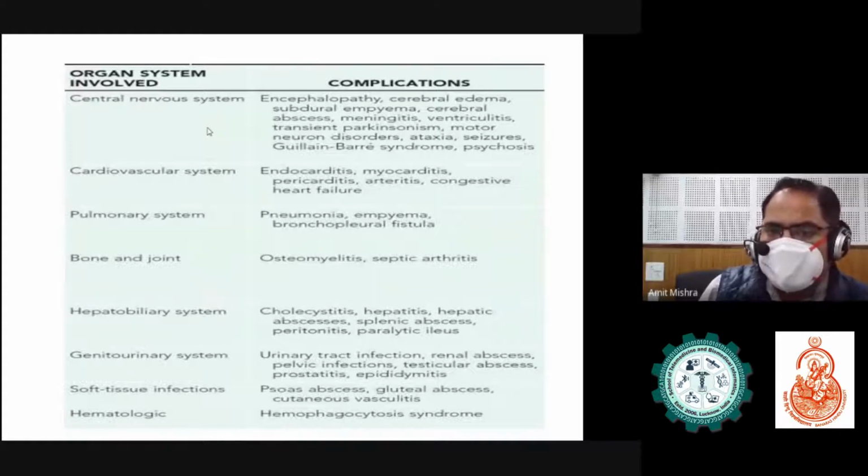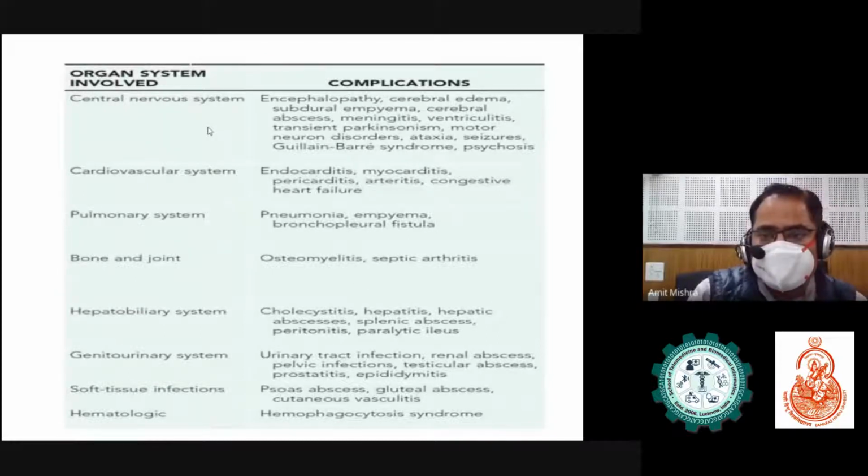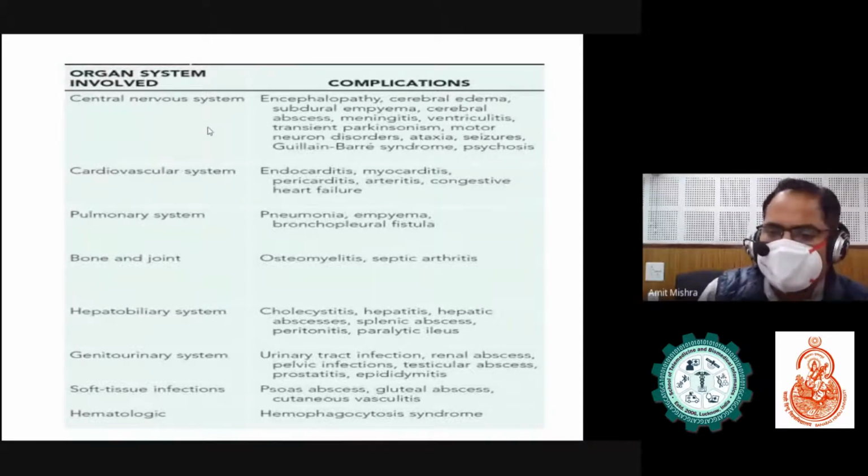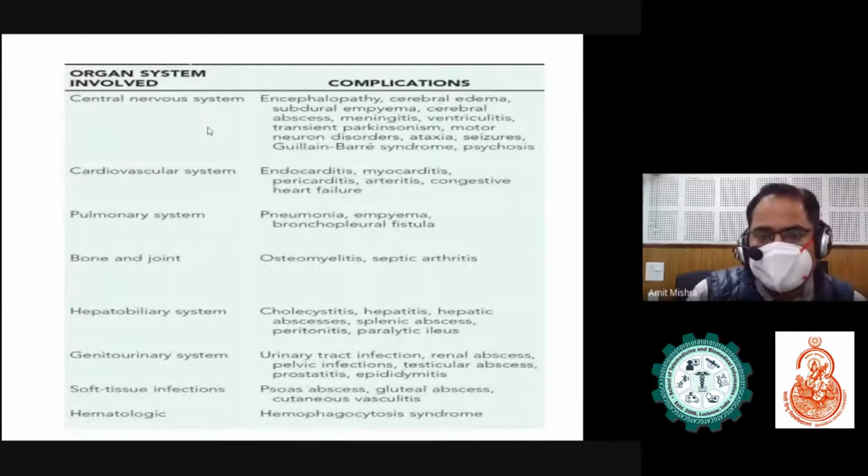In the central nervous system, the patient may commonly have encephalopathy, cerebral edema, and sometimes GBS. Psychosis is one of the major ones. In the cardiovascular system, the patient can present with endocarditis, myocarditis, pericarditis, along with congestive heart failure.